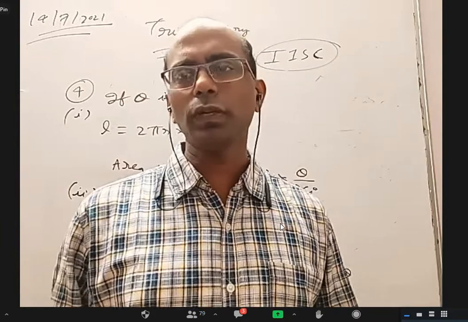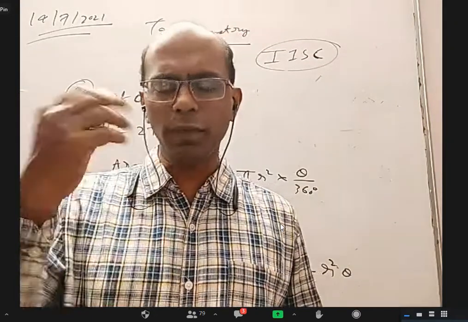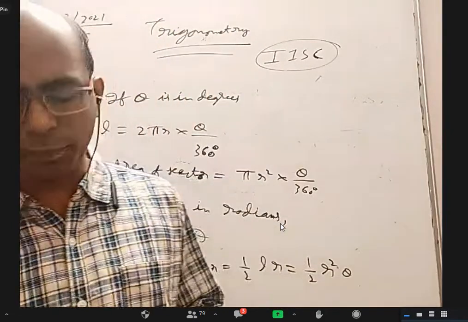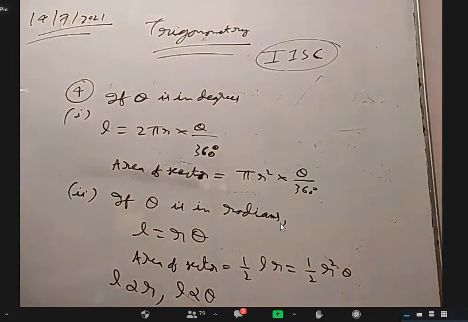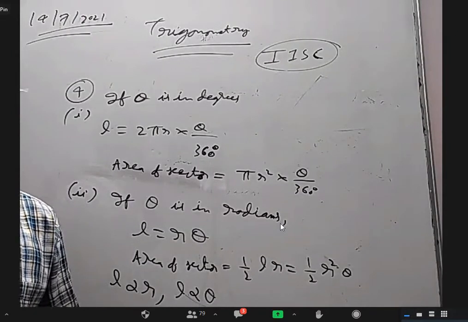Whether you attempted KVPY SA, selected or not selected, or did not attempt, it doesn't matter. In 12th class, everybody is eligible to write KVPY SA. Since we are in 11th, you have to write KVPY SA.